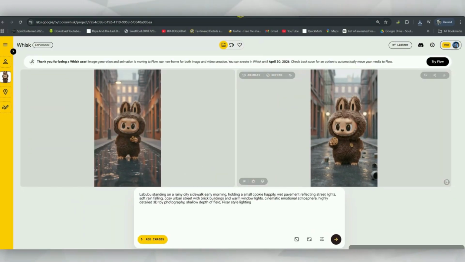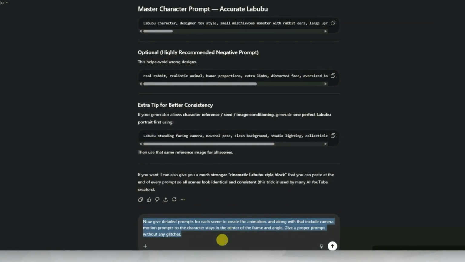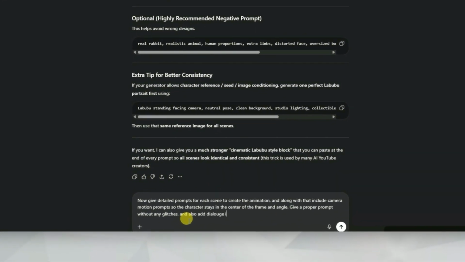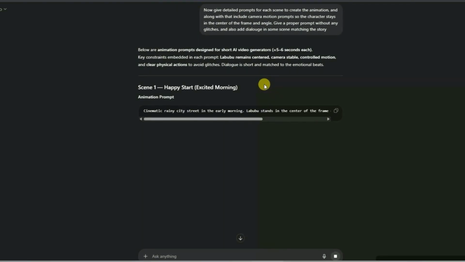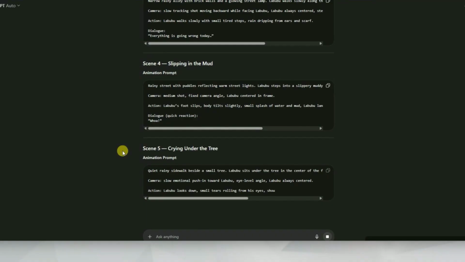So now, let's go back to ChatGPT again. This time we'll write another prompt. In this prompt, we tell ChatGPT that the image has already been generated, and now we just need animation prompts for each scene. Basically, ChatGPT will generate prompts that we can use to animate the scenes. The prompt I'm using here is also something you can simply copy and paste.